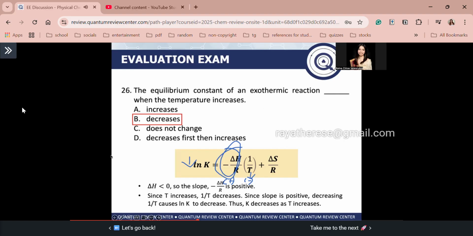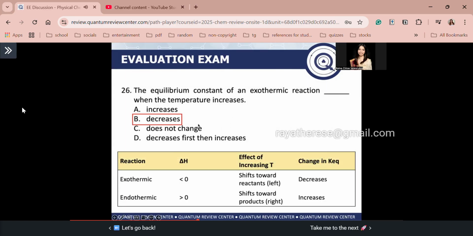So there are 2 ways again to answer this one. First, using the Van't Hoff equation. Second, using Le Chatelier's principle. Next, again, this is the trend, guys. If exothermic, delta H is less than 0, the equilibrium shifts toward reactants, which is our effect based on Le Chatelier's principle. And that results in a decrease in K. Whereas, guys, for endothermic, suppose you add heat to your reactants, which is correct, right? Because your reactants will absorb the heat in endothermic reactions.